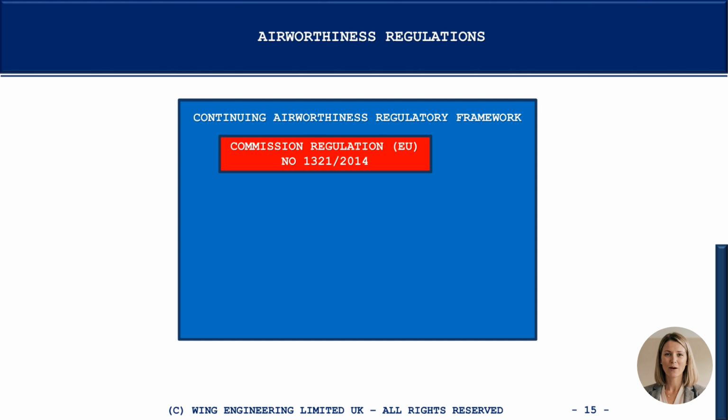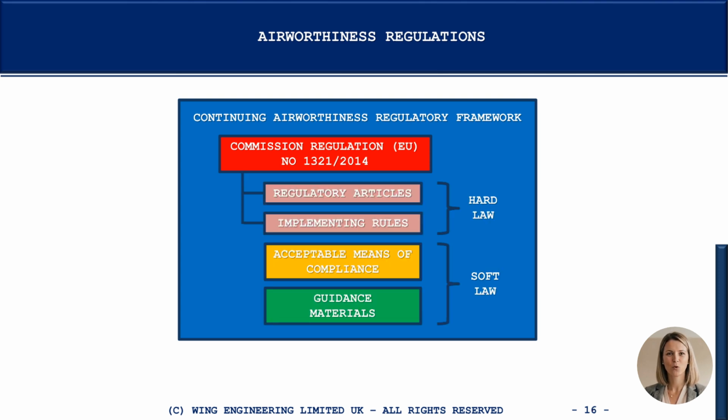The Continuing Airworthiness Regulatory Framework, officially referred to as Commission Regulation EU No. 1321 of 2014, refers to the regulation governing the continuing airworthiness of aircraft and aeronautical products, parts and appliances, as well as the approval of the organizations involved in these. It is made up of 4 key elements: regulatory articles, implementing rules, acceptable means of compliance, and guidance materials, which may be defined as previously discussed.